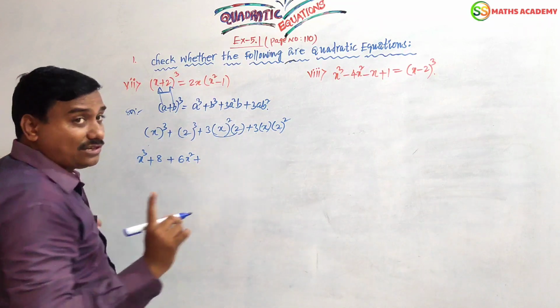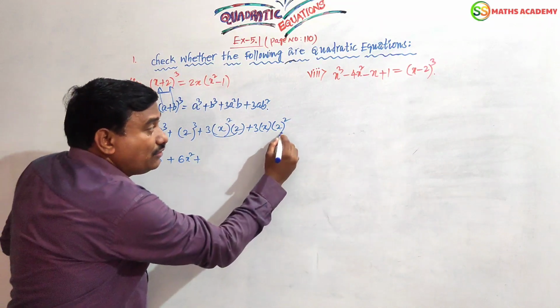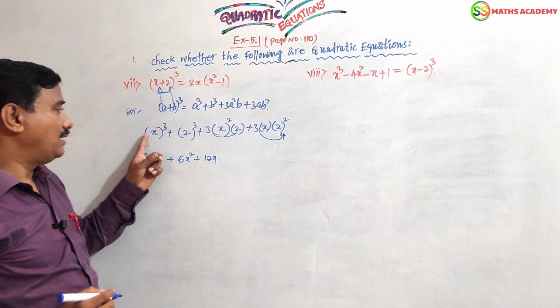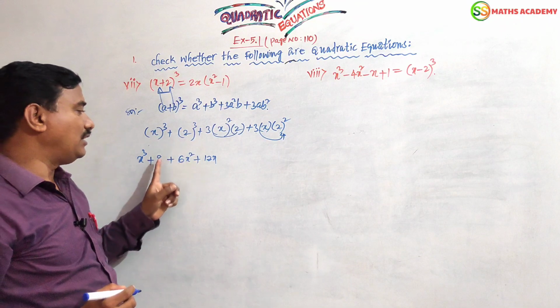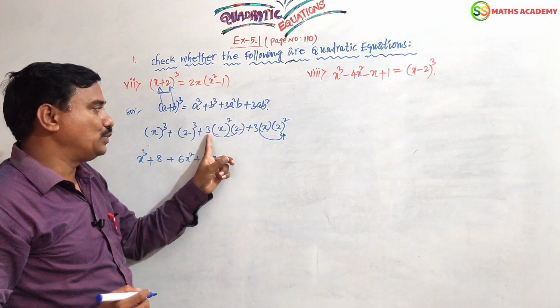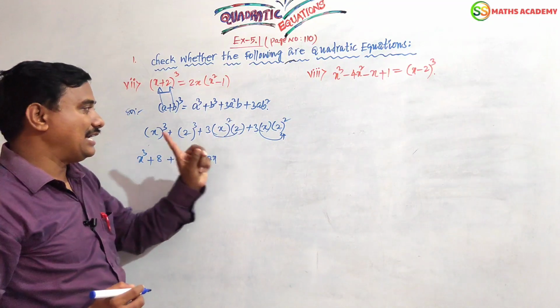Here 3 times 2 is 6, not... Here 2 squared value will be 4. 4 times 3 is 12x. Remember? x power 3 is x cube, and 2 cubed value is 8. Here the power will be 1. That is the reason I should directly multiply 3 times 2 is 6, x square as it is, right.